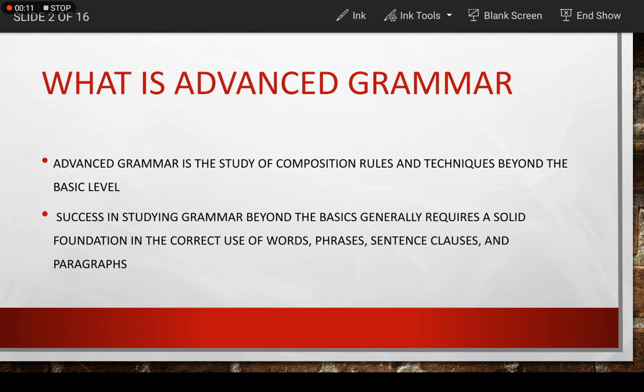What is advanced grammar? It is the study of composition rules and techniques beyond the basic level. Success in studying grammar beyond the basics generally requires a solid foundation in the correct use of words, phrases, sentence clauses, and paragraphs. So this is about advanced grammar. We need to master the composition rules and techniques, and we need a solid foundation in the correct use of vocabulary, phrases, sentence clauses, and paragraphs.